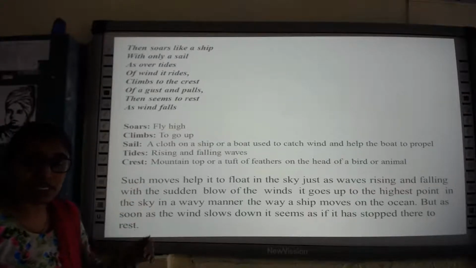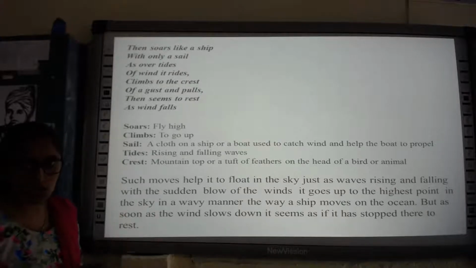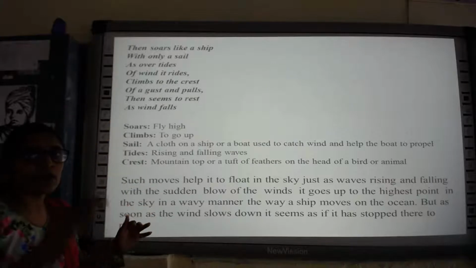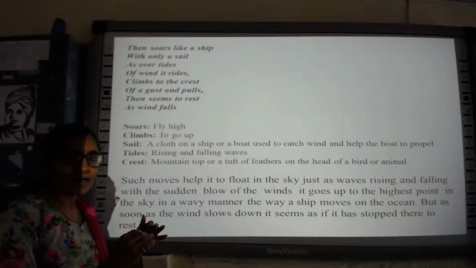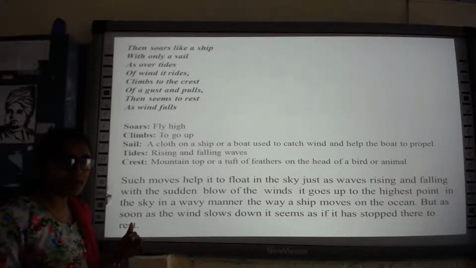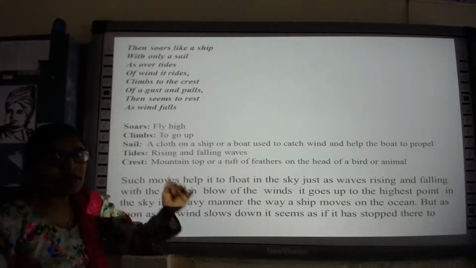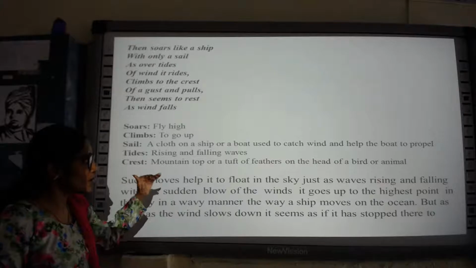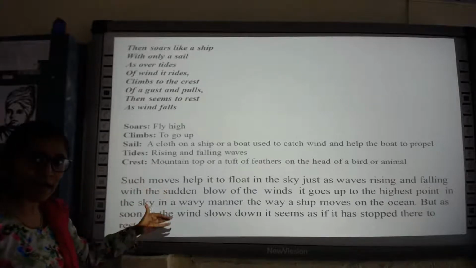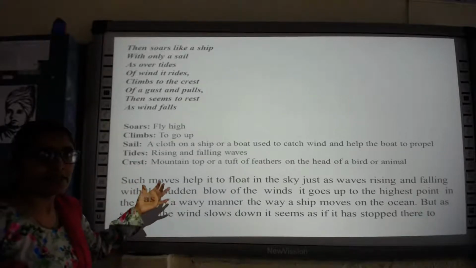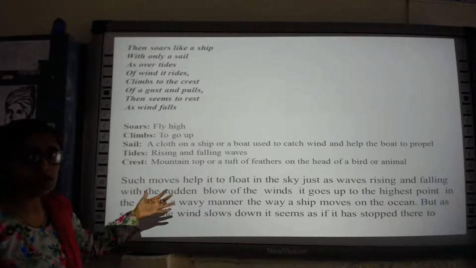You might have seen a ship sailing in the ocean. So, how does the ship go? Where the waves will be going on like this, and in the same manner the ship also will be going like this in a wavy manner, isn't it? So the poet here is comparing the flight of the kite to the sailing of a ship.